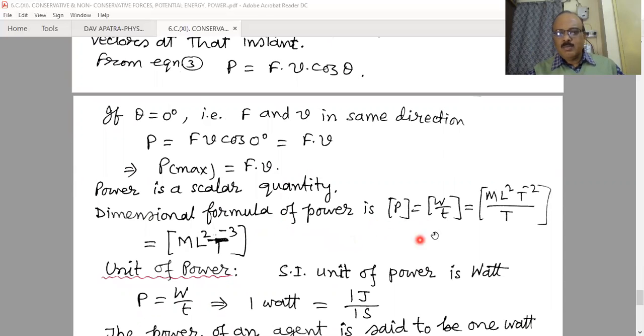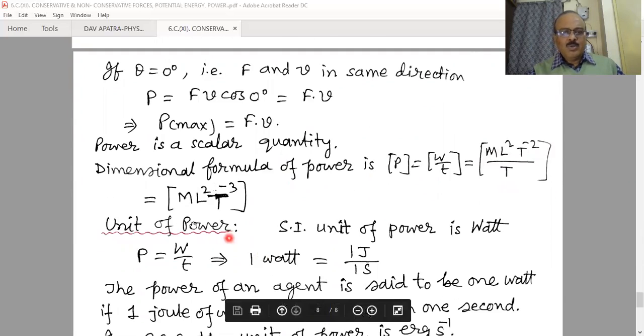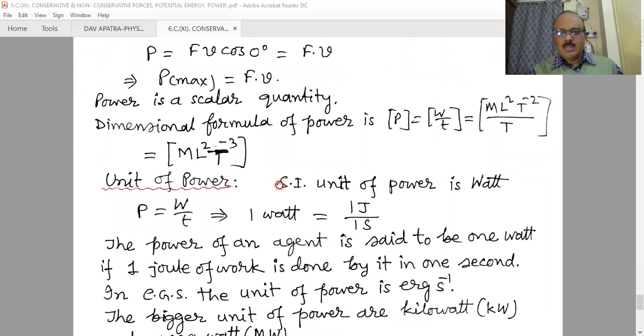The dimensional formula of power is W by T. W, that is the work, is ML²T⁻², divided by T, which is equal to ML²T⁻³. That is the dimensional formula for power. And the SI unit is the unit of work divided by the unit of time.